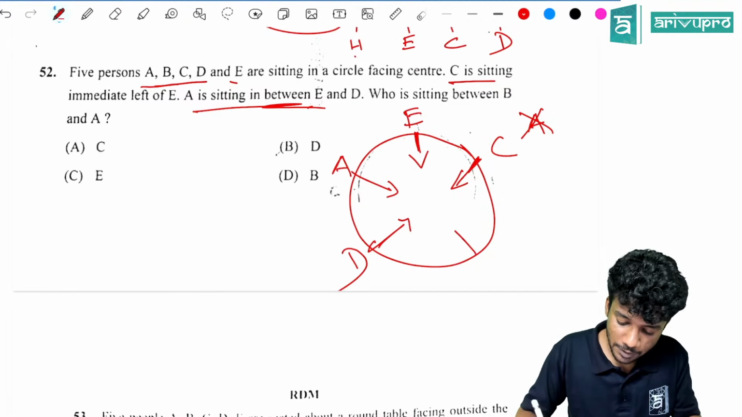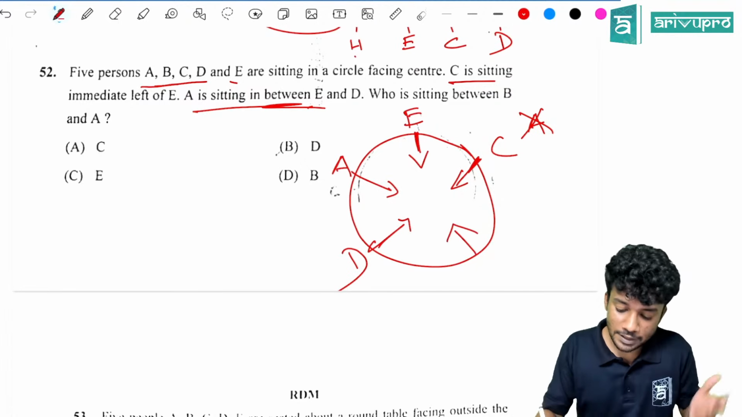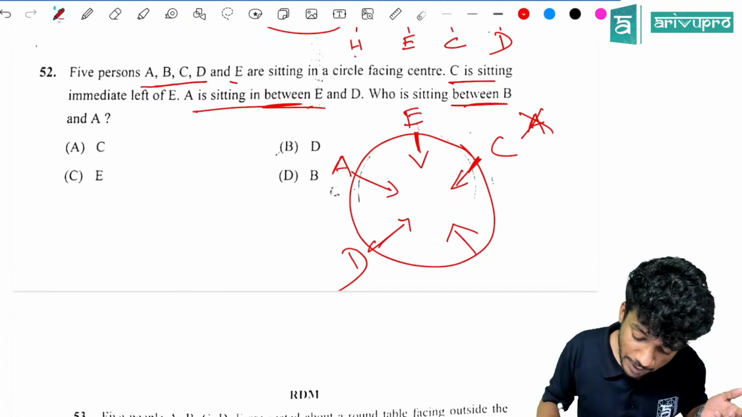Then how many persons are remaining? One more person is remaining. Who is sitting between B and A? B will be this. And who is sitting there? D is sitting. Option B is the right answer.